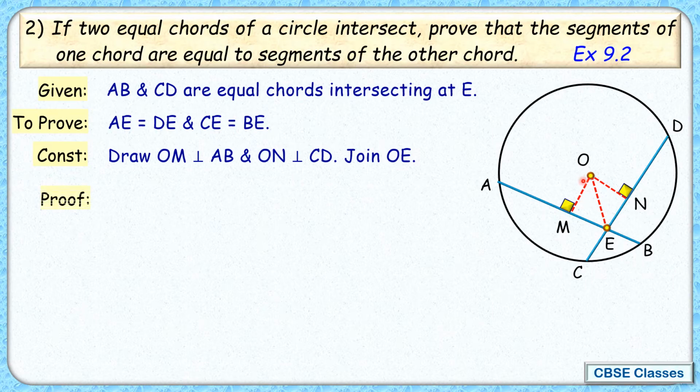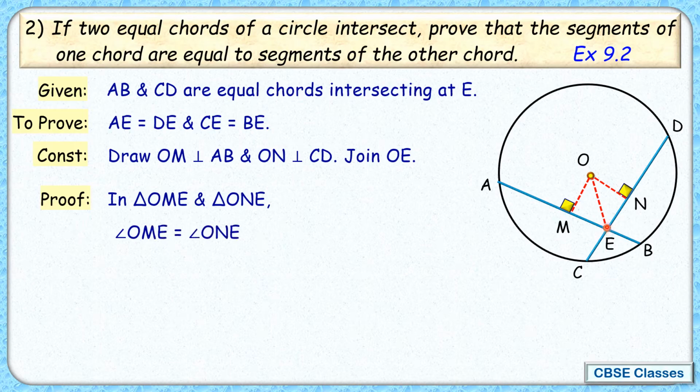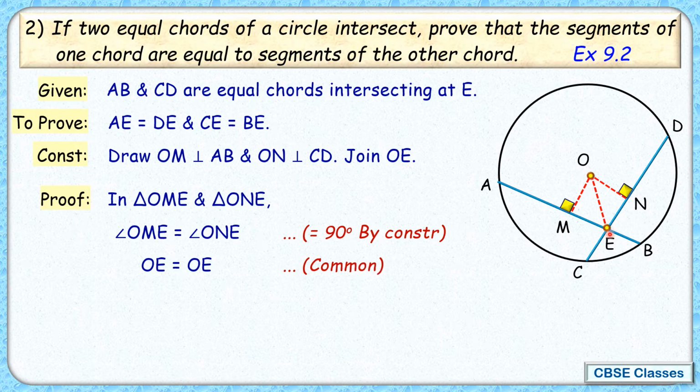Now if we'll consider in the proof, let's consider the triangle OME, है ना, ये छोटा वाला triangle and this small triangle ONE. So इन दोनों triangle में if we'll check, angle OME is 90 degree, ONE that also is 90 degrees. और जो आपका we know that OE जो है वो common है दोनों में, so we'll say OE is common in both and OM और ON जो है वो इक्वल होंगे.